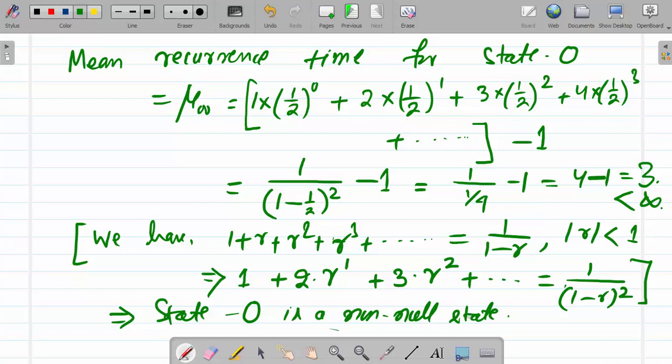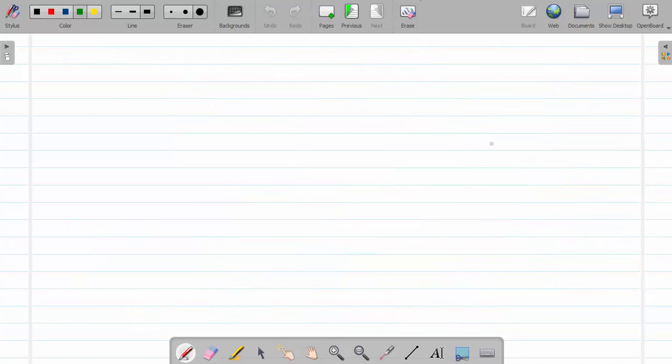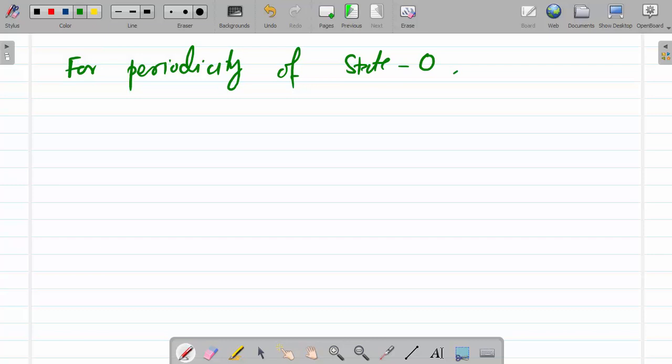Now we shall find the periodicity. Now for periodicity of state 0, we have P00 in 1 step, that is equal to 0.